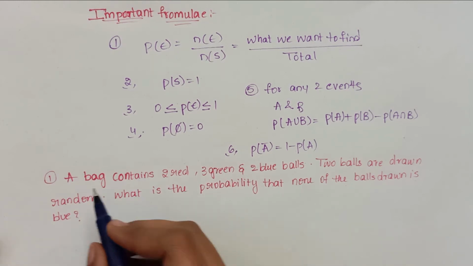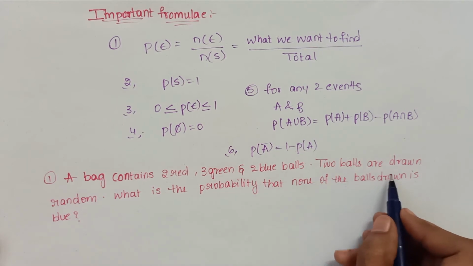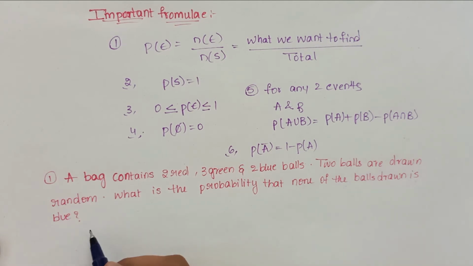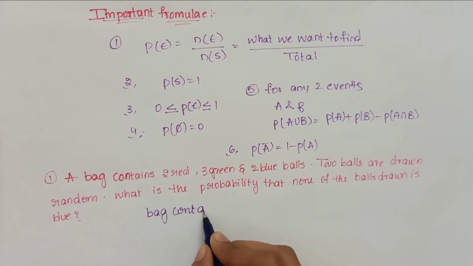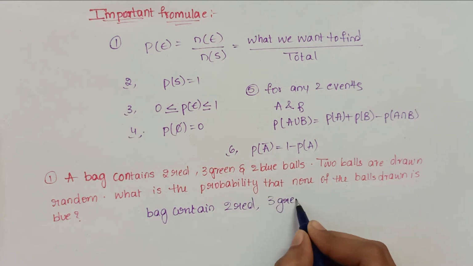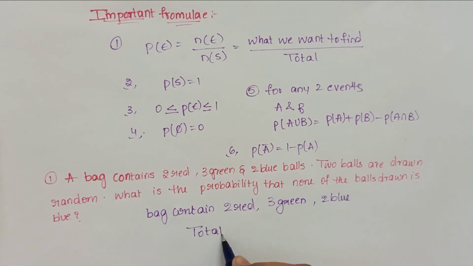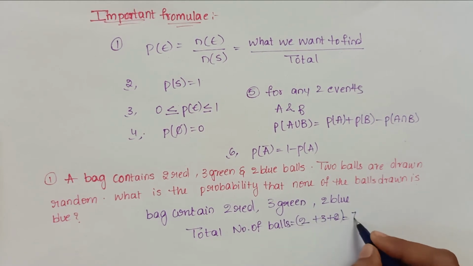Now example 1. A bag contains 2 red balls, 3 green balls and 2 blue balls. 2 balls are drawn randomly. What is the probability that none of the balls drawn is blue? Here a bag contains 2 red balls, 3 green balls and 2 blue balls. Total number of balls is equal to 2 plus 3 plus 2 is equal to 7.